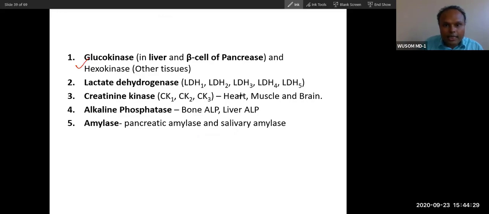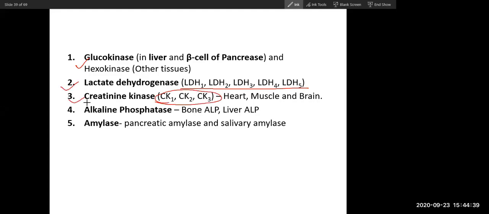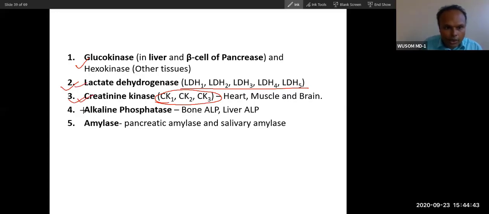Now these are other examples. You can see lactate dehydrogenase has 5 types of isoenzymes. Creatine kinase also has isoenzymes. These are very important enzymes, and they are all laboratory tests, and they have isoenzymes.